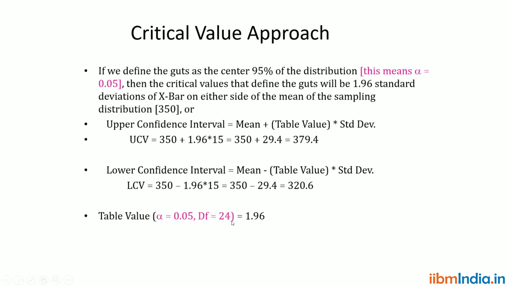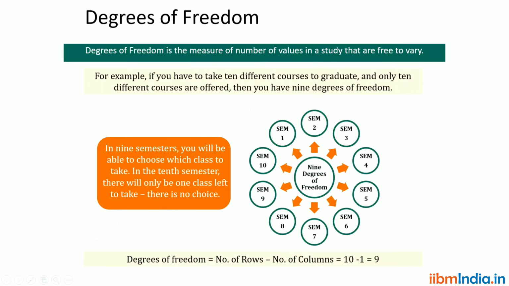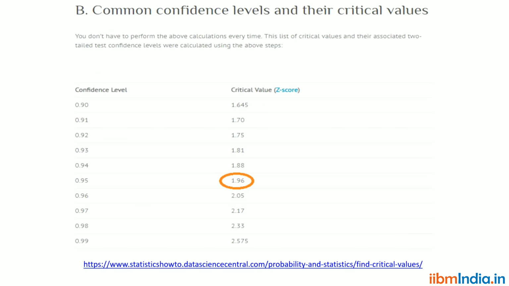Then the table value, alpha is 0.05 and degree of freedom is 24. If you look into the corresponding Z table for 95 percent, 1.96 is the table value we are getting.